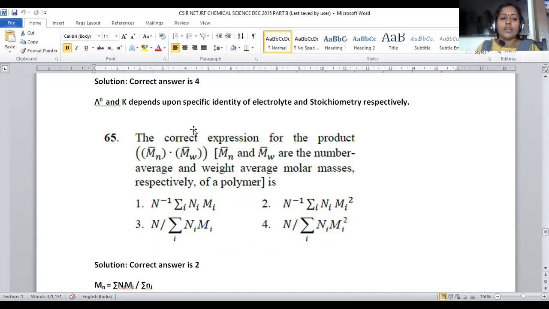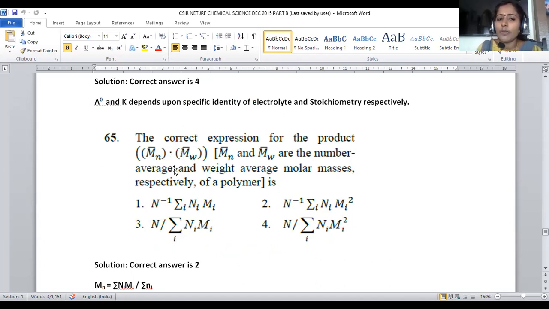Let us move on to question number 65. It is a part of polymer chemistry. The correct expression for the product Mn bar into Mw bar. Mn and Mw denote what? Number average and weight average molar mass respectively of the polymer.